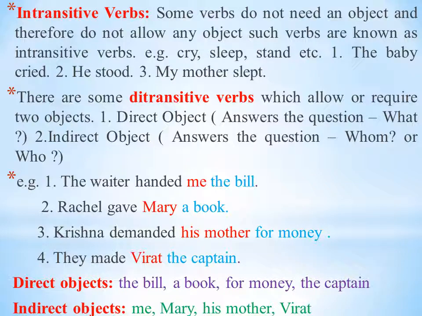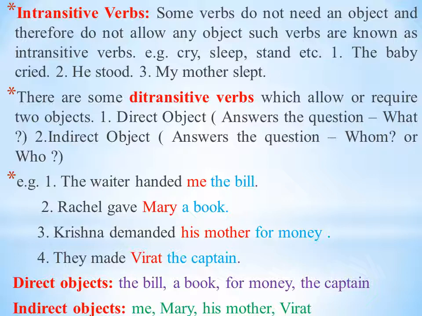We have seen now subject, object, now verbs. There are also helping auxiliary verb and main verb. We only know two types of verb. But intransitive verbs are the verbs that do not need an object and therefore do not allow any object. Such verbs are known as intransitive verbs.